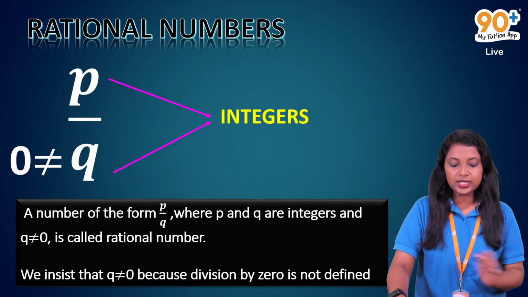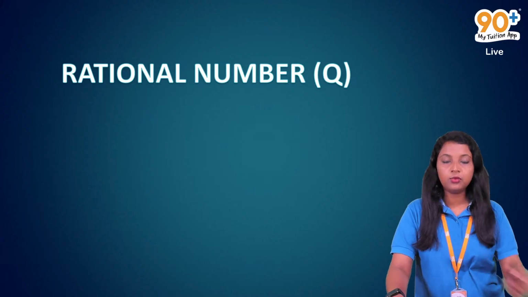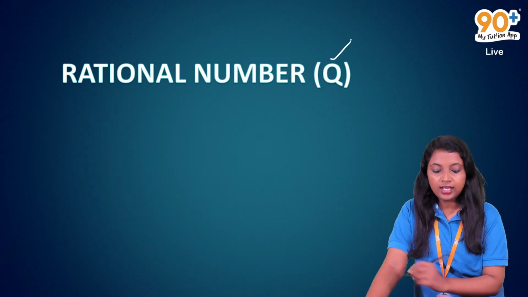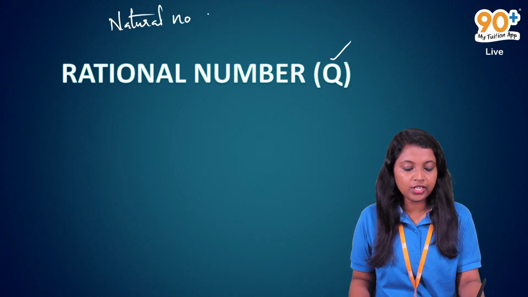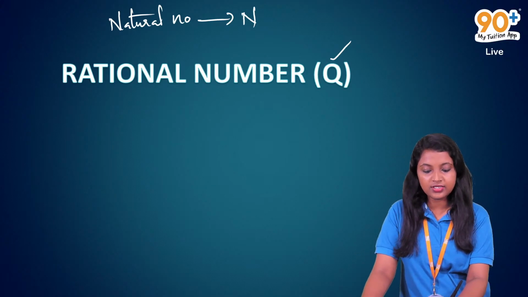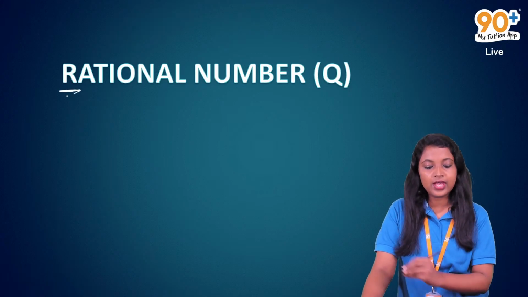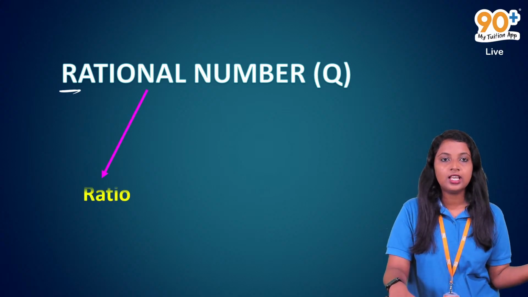So the next question is, what about this letter Q used for rational numbers? Natural numbers we denote by the letter N, the first letter. But for rational numbers we use Q. What is the reason?